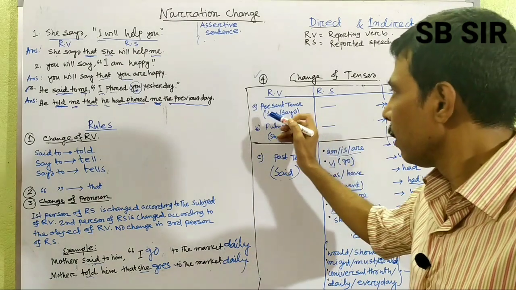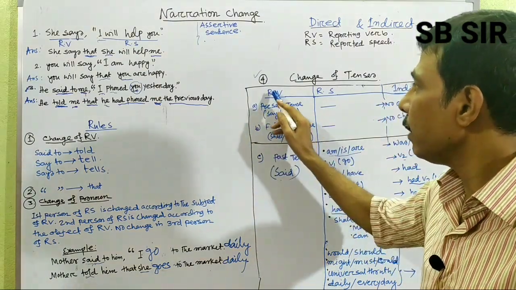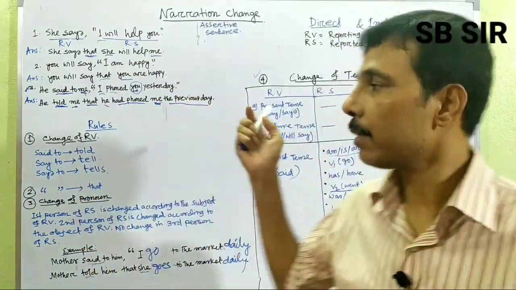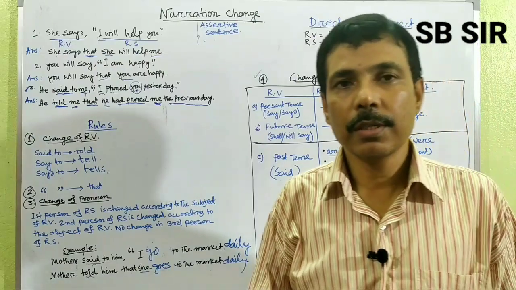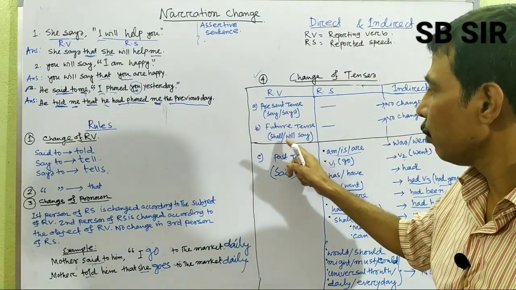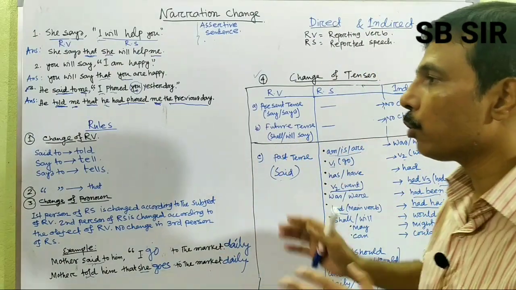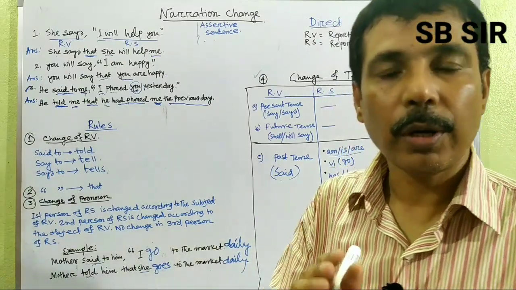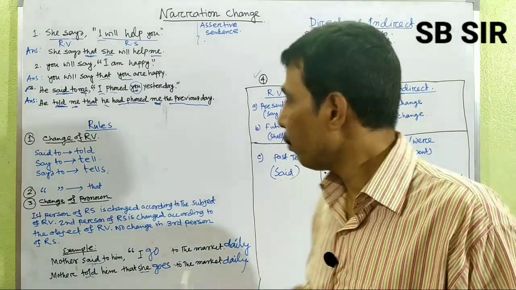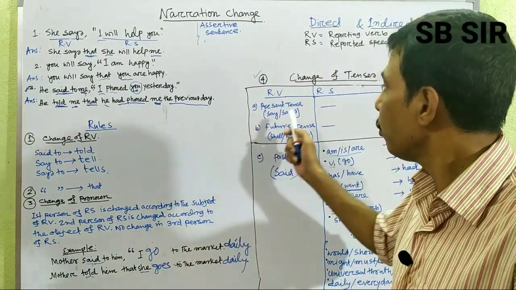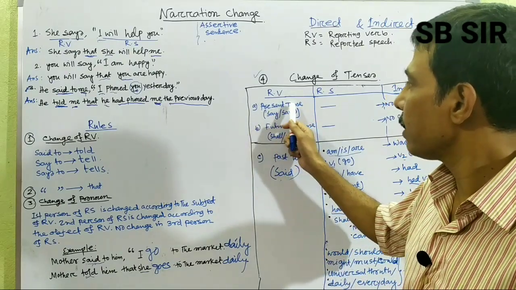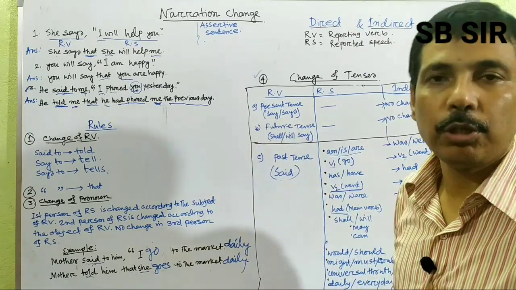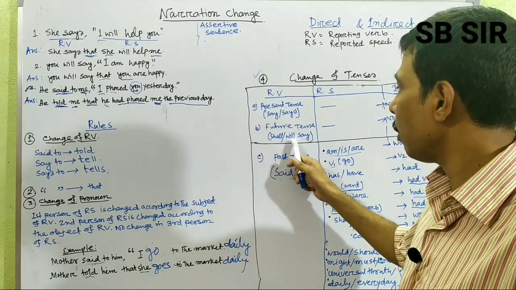tense. So first, A: if you find the reporting verb is in present tense, that means say or says, or future tense, that means will say or shall say, there will be no change in the reported speech. The tense of the reported speech will be the same. The condition here is that the reporting verb is in present tense or future tense. How can we identify? Present tense means say or says, and future tense means there will be shall or will say.